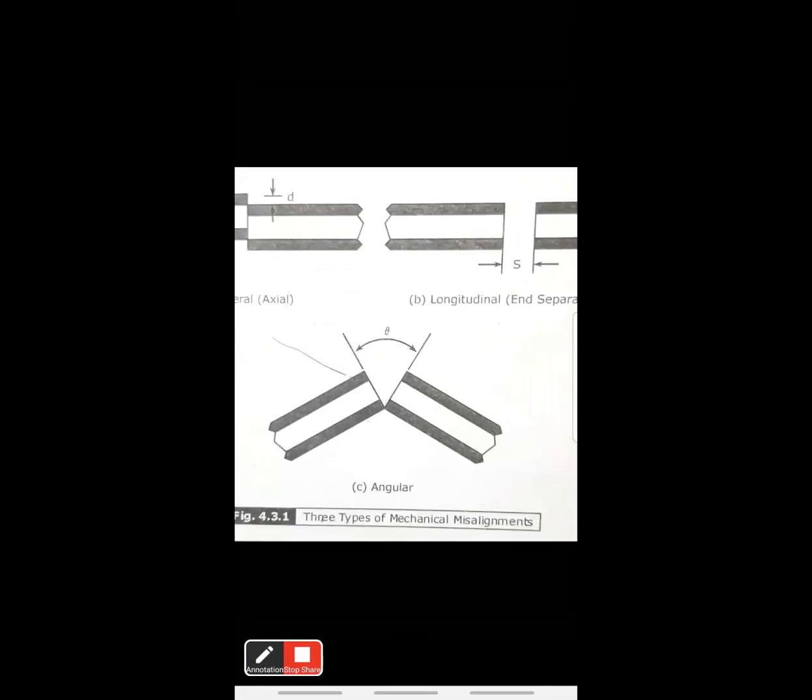So first one, longitudinal misalignment. Okay, we will go for the longitudinal misalignment. Here longitudinal misalignment means separation of two fibers with a distance of s. Okay, this is the longitudinal misalignment. So here the fiber end separation takes place for a small gap s.